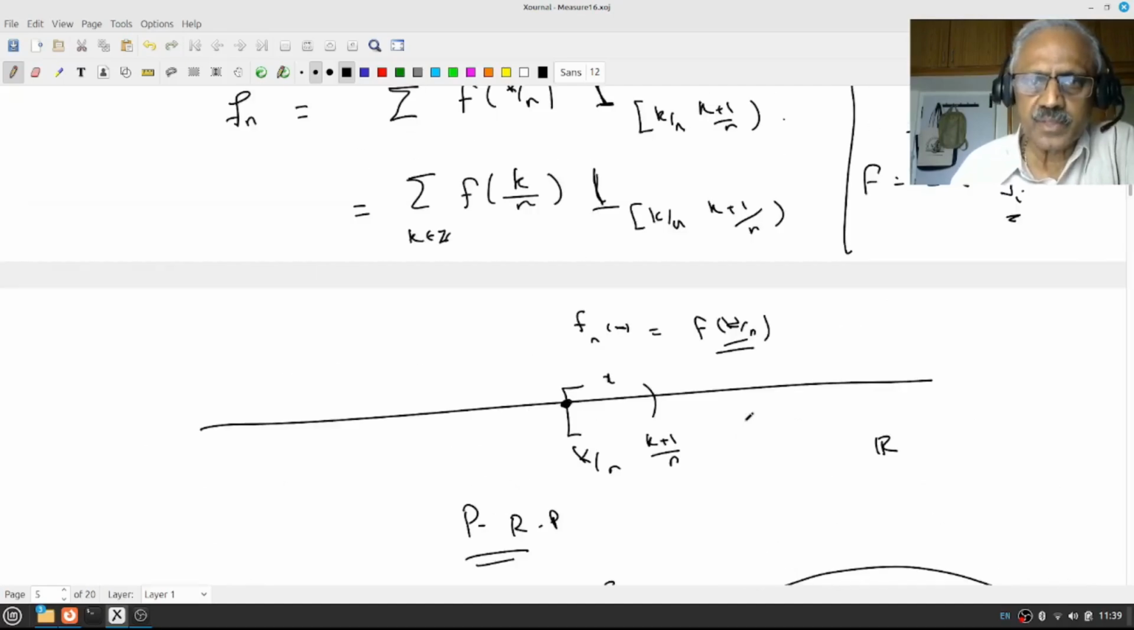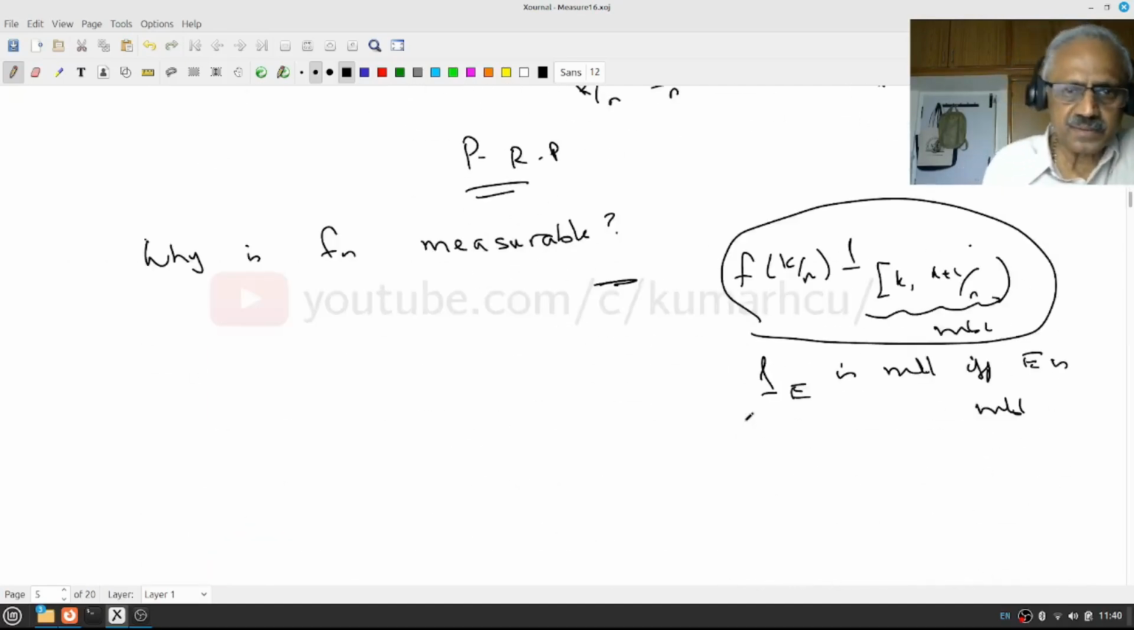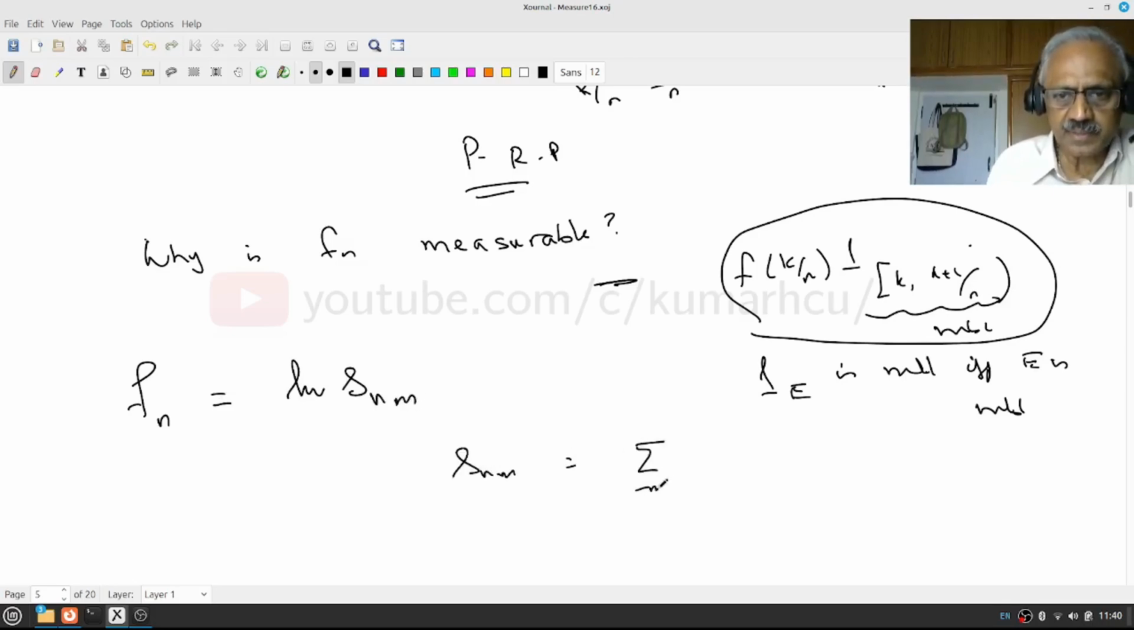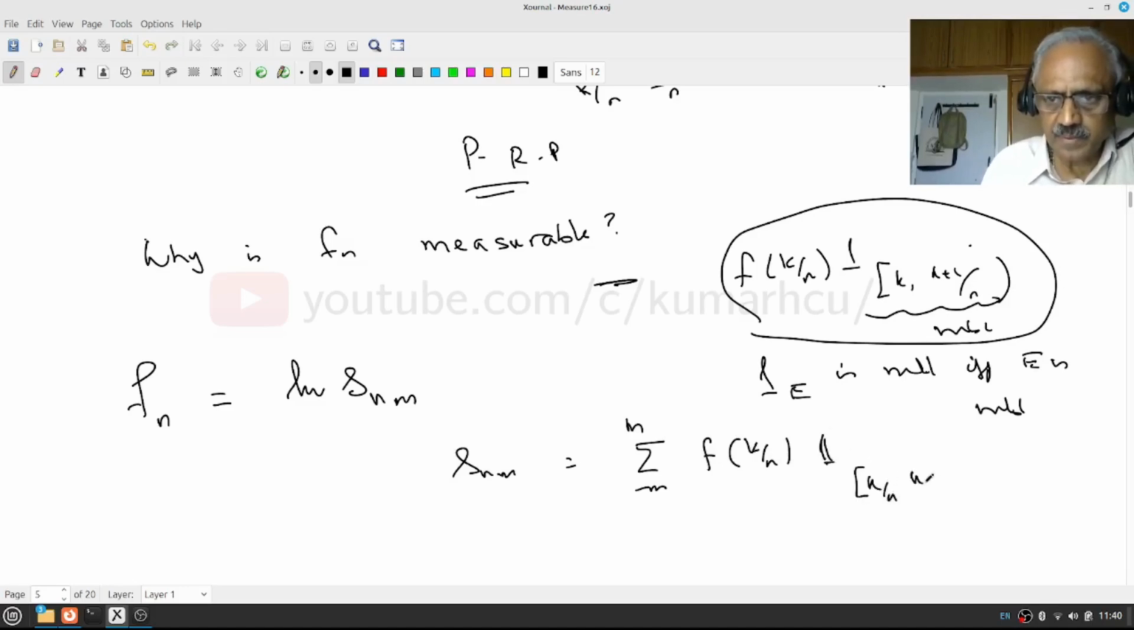And you are going to have a sum. This fn itself, you can think of as a limit of s_nm, where s_nm is the sum from minus m to plus m of f of k by n times the indicator function of [k by n, k plus 1 by n).